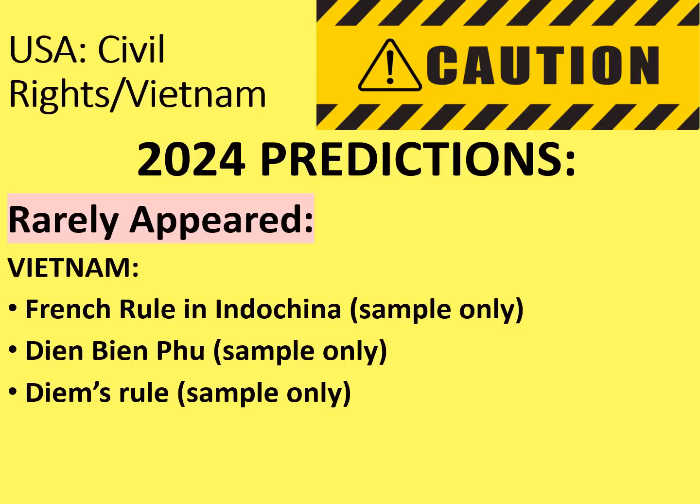Diem's rule has only appeared in the sample paper, and it's worth bearing in mind that Diem was in effective power in Vietnam for quite a long time, really from after French rule collapsed until he was murdered in 1963 as part of a coup. So looking at the ways that he, for example, was particularly awful to Buddhist people and persecuted them, how he was corrupt, and how ultimately he didn't take the advice of the USA and therefore was toppled, that could be quite a broad one to look at, and maybe it would be a good one for the interpretations questions.